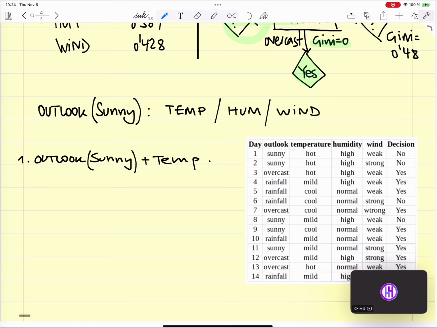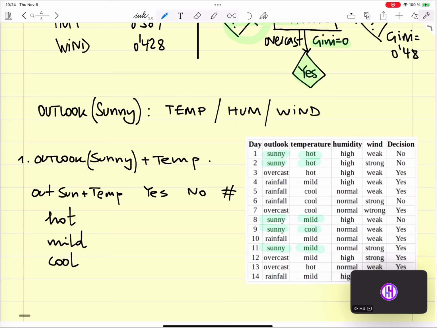So if Outlook Sunny plus temperature can be yes, no, or total. If the Outlook is sunny, sunny, sunny, sunny, sunny, I have 5 in total. Temperature can be hot, hot, mild, cool, and mild. So I have hot, mild, and cool.